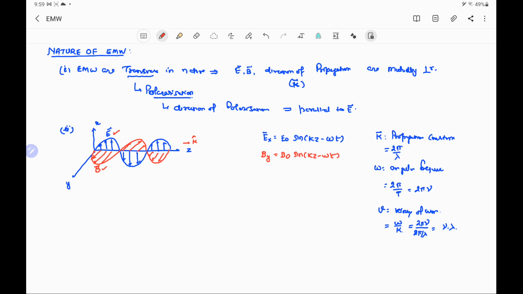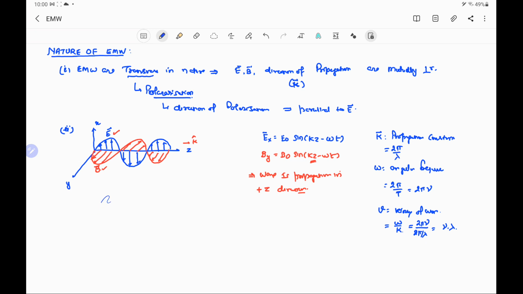Here it is to be noted that if kz and omega t are of opposite sign, then it means the wave is propagating in the plus direction, because the variable is z, plus z direction. If both are of the same sign, then we will say the direction is minus.